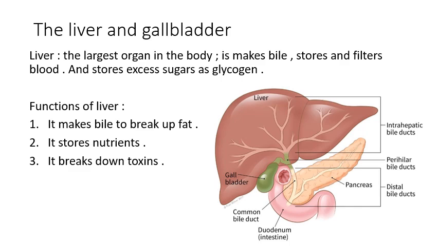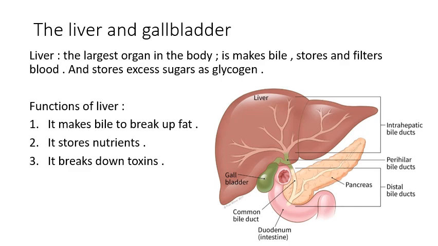First of all, we have the definition of the liver, the largest organ in the body. It makes bile, stores and filters blood, and stores excess sugar as glycogen. This large reddish organ is the liver, the largest organ in the body. It makes bile, stores and filters blood, and stores excess sugar as glycogen.